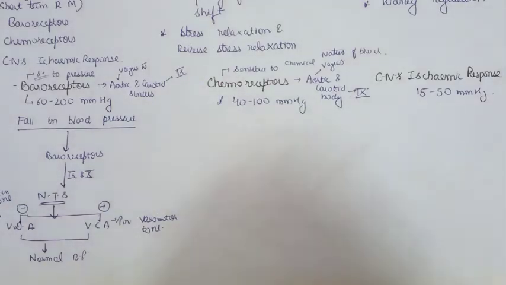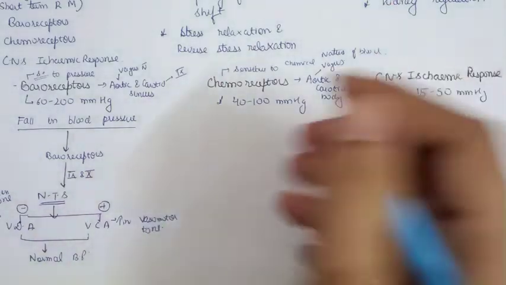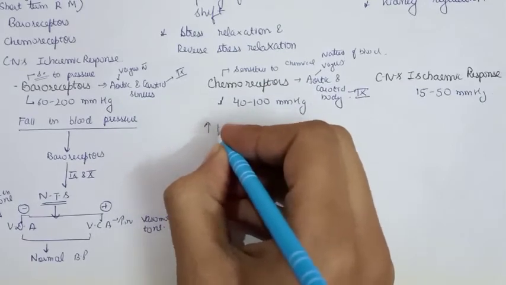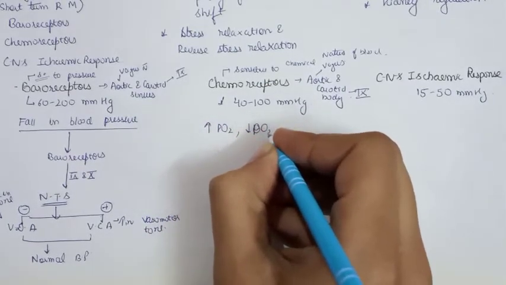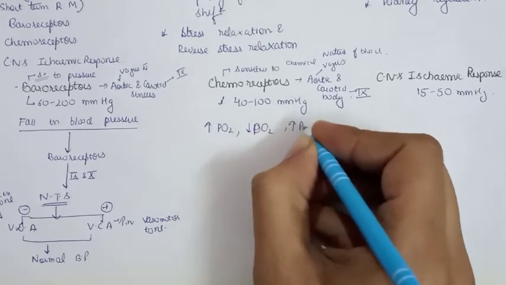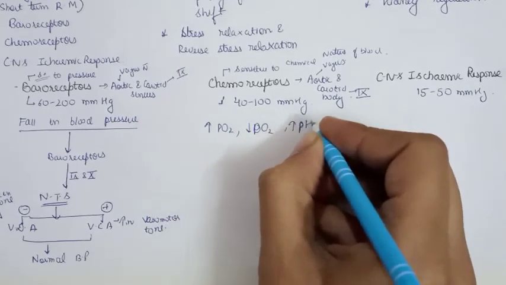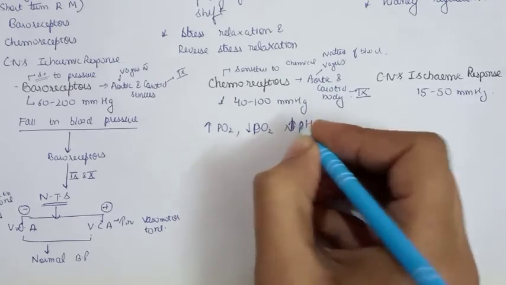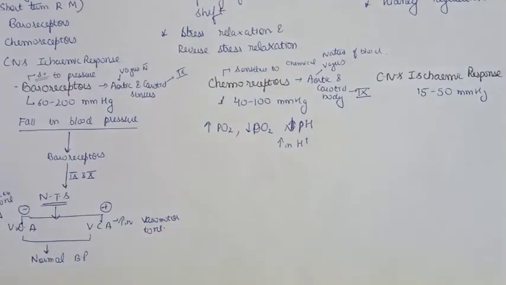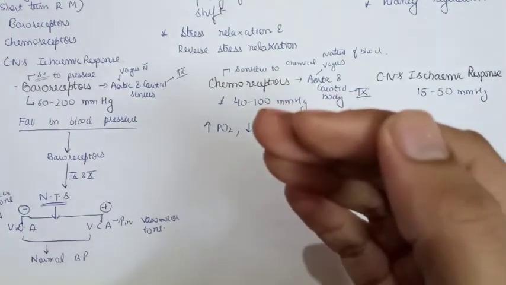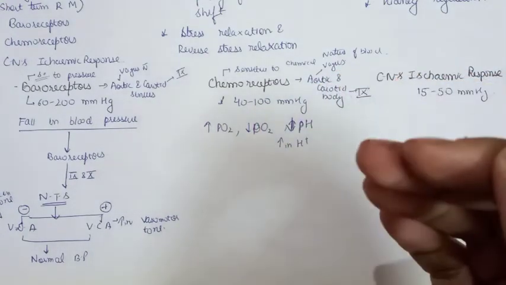Now what happens to chemoreceptors? If there is an increase in PCO2, a decrease in PO2, and a decrease in pH, or you can say an increase in hydrogen ion concentration, all these things will stimulate the chemoreceptors situated in the aortic and carotid bodies.